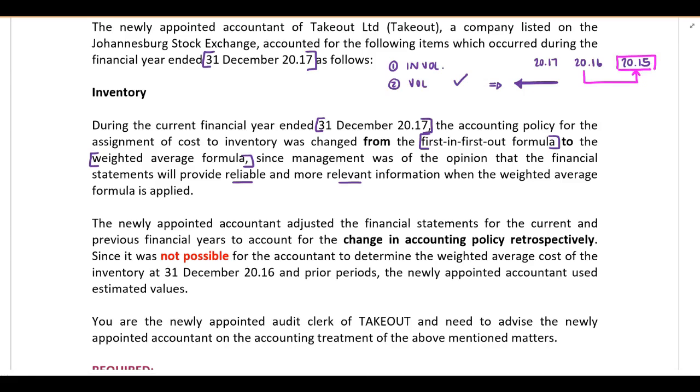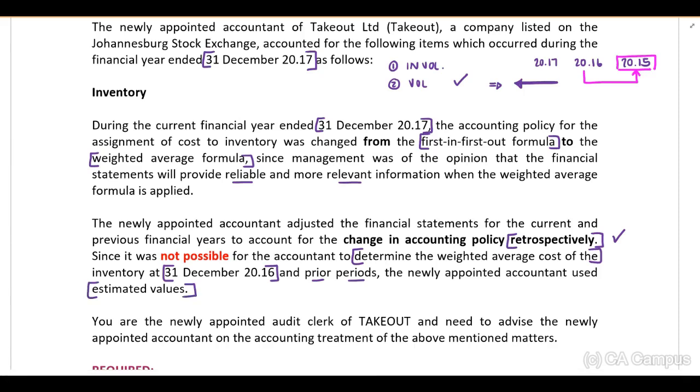Then they indicate to us, the newly appointed accountant adjusted the financial statements for the current and previous financial years to account for the change in accounting policy retrospectively. Yes, we know that this is what they have to do. Since it was not possible for the accountant to determine the weighted average cost of the inventory at 31 December 20.16 and prior periods, the newly appointed accountant used estimated values.